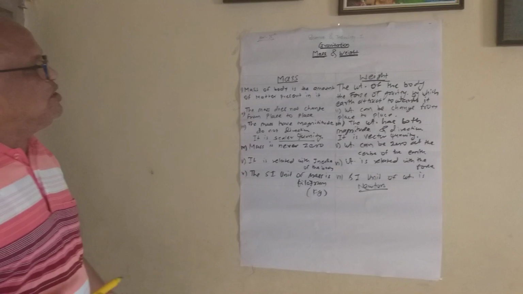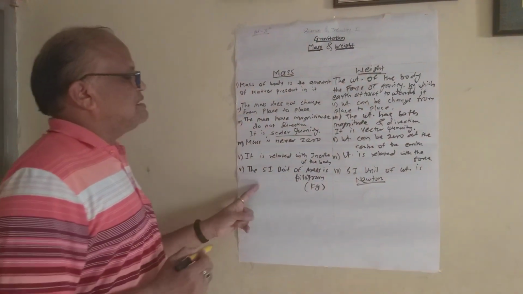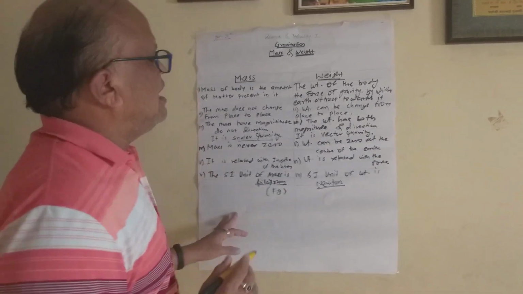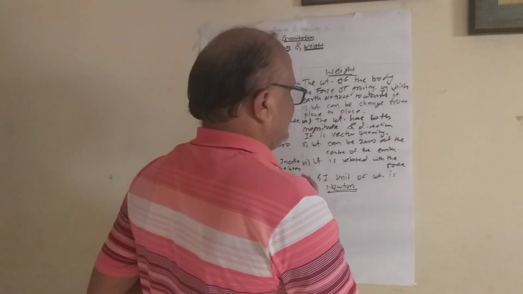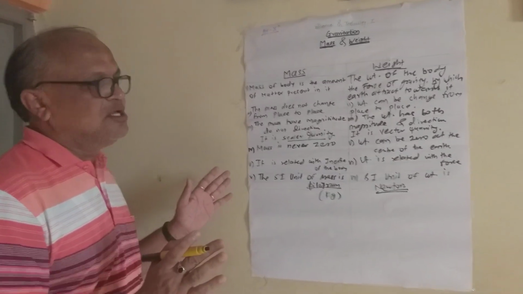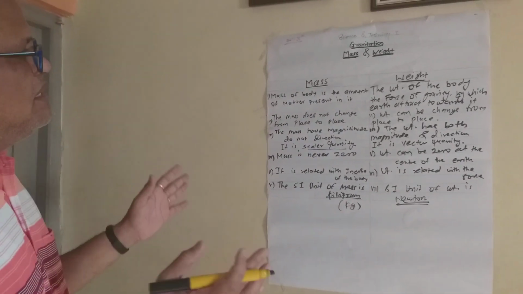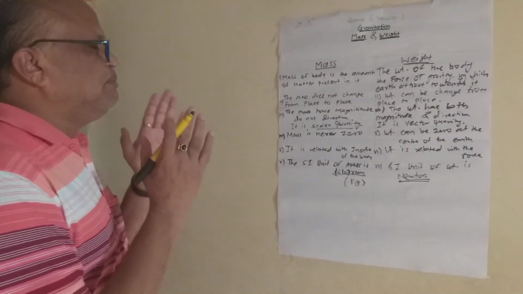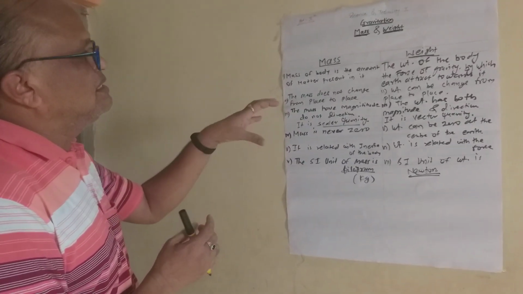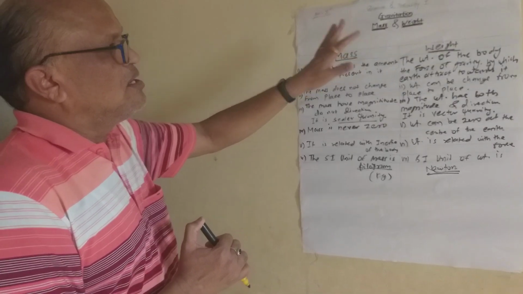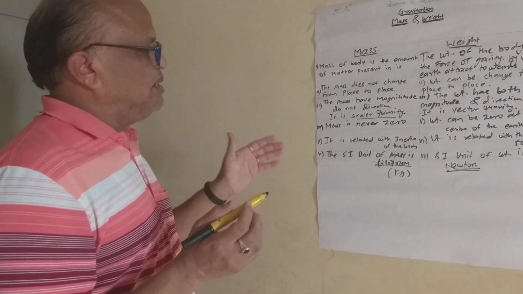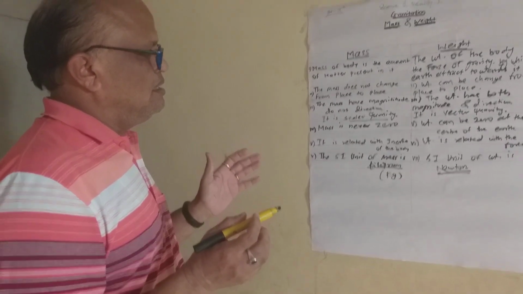The most important point of the mass is that the SI unit of mass is kilogram. मासचं SI unit हे किलोग्राम मध्ये असतं, and the SI unit of weight is Newton, वेटचं SI unit हे न्यूटन मध्ये असतं. So there is a several difference between the mass and weight. Both concepts are related with each other, no doubt, but there is some difference between the mass and weight. So there are the several differences between them, just to be learn about that.